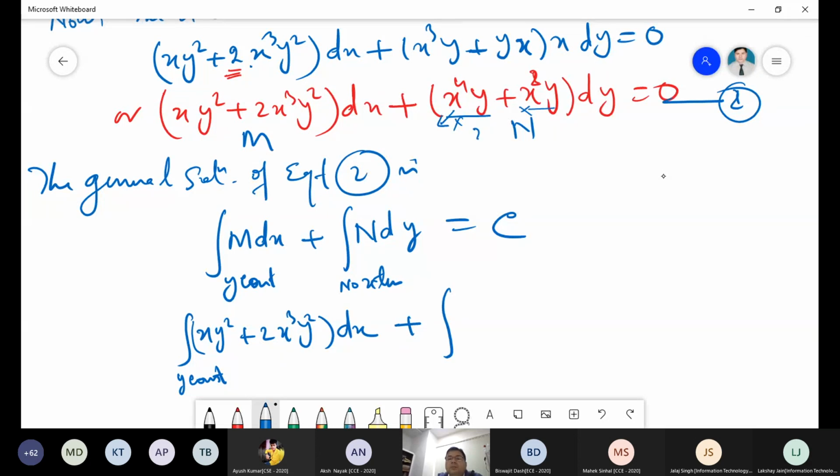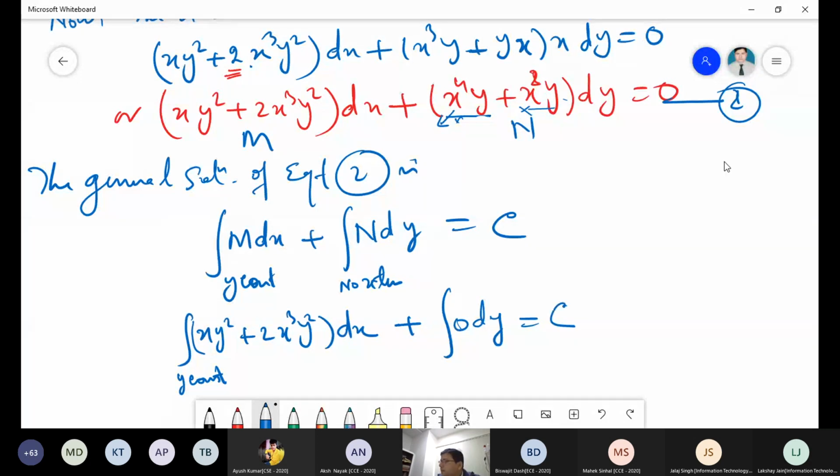Now suppose it is written plus 2, we take the 2 here, right? Try to listen, try to understand. If I am writing plus 2, the 2 can be written here as a constant. If it is plus y or plus y square, then we can write y square here, because there is no x term. So in this way we can solve. So this is the 0 dy and this is equal to c.